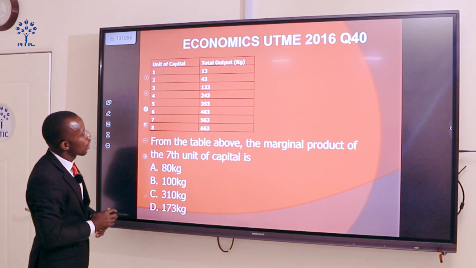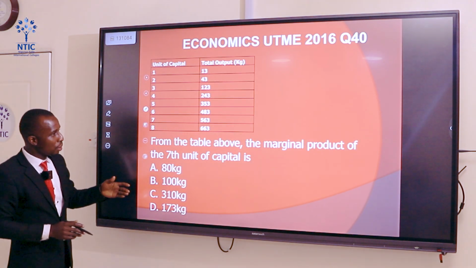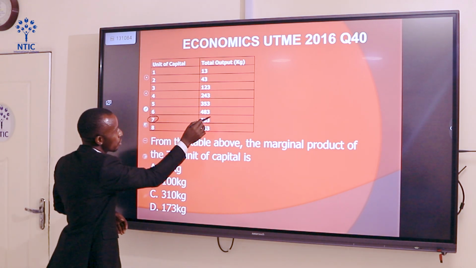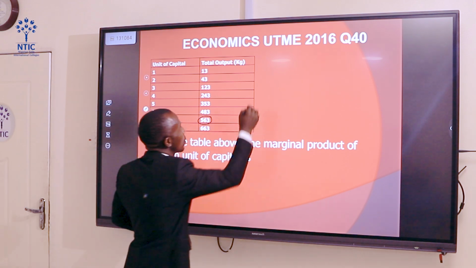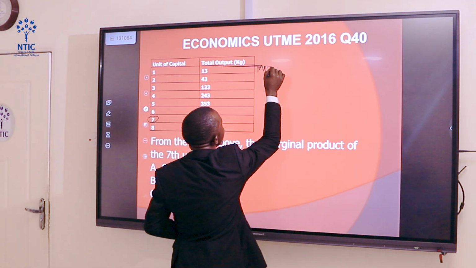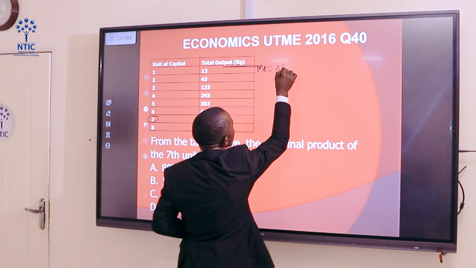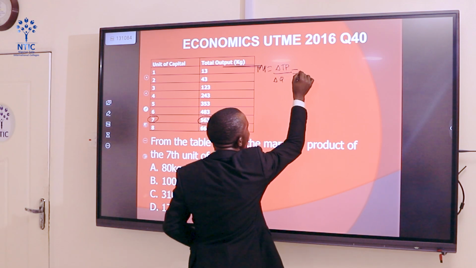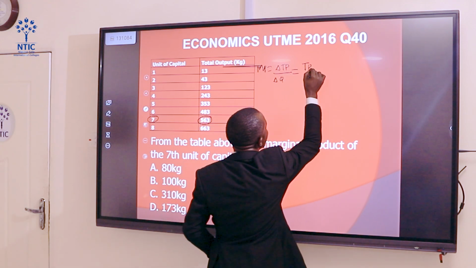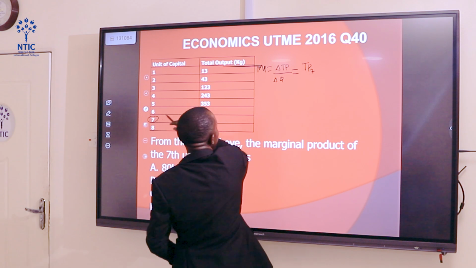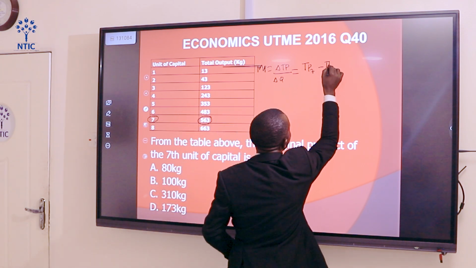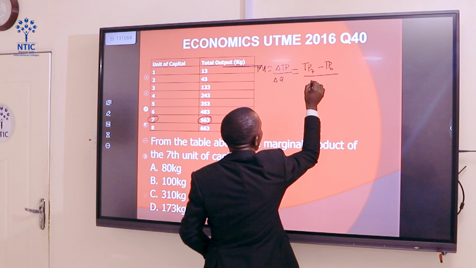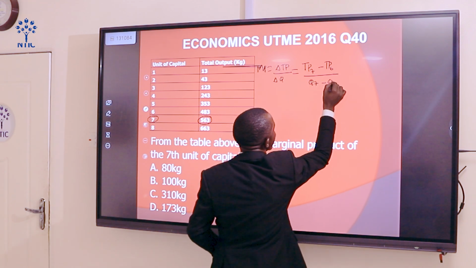The next, from the table above, the marginal product of the 7th unit of output is dash. Marginal product is change in total product divided by change in quantity. Now we can expand it further to be total product 7, that's the 7th unit of capital, minus the previous total product 6 over quantity 7 minus quantity 6.